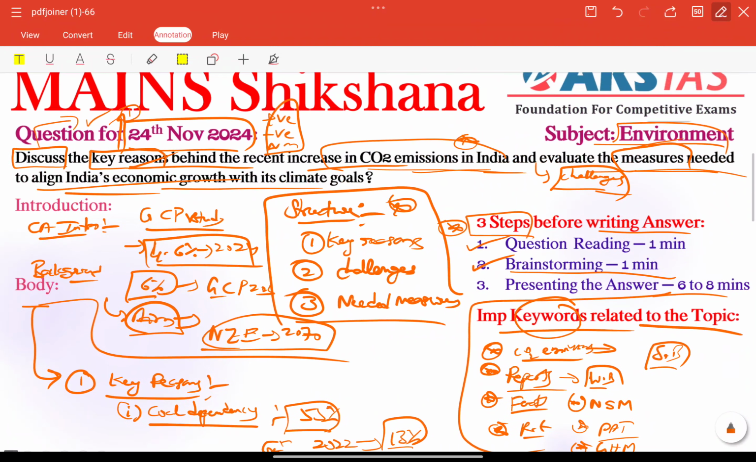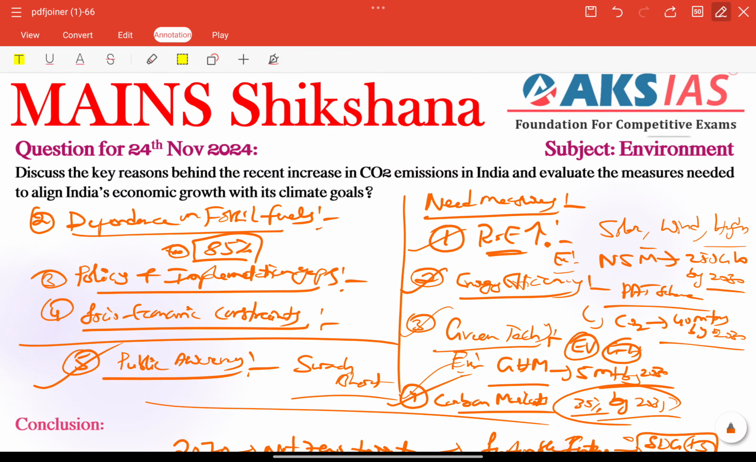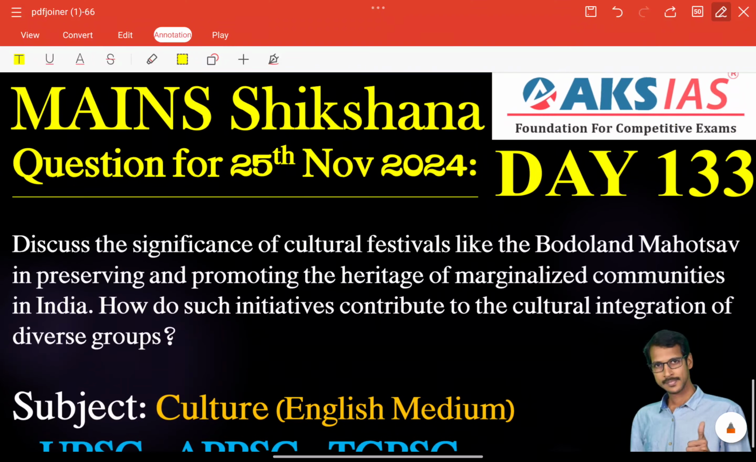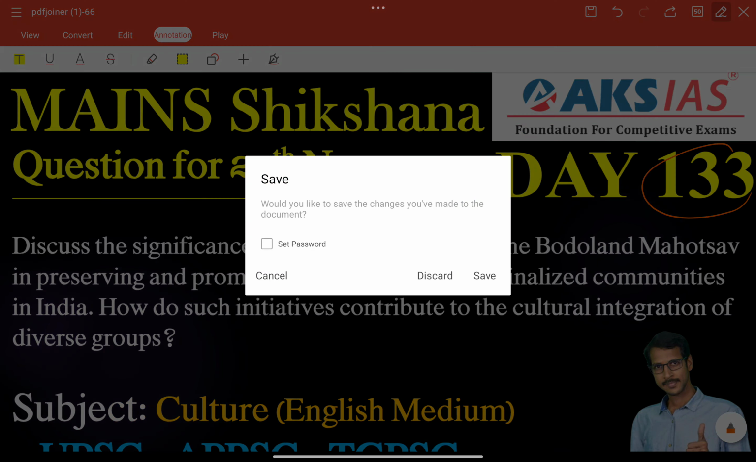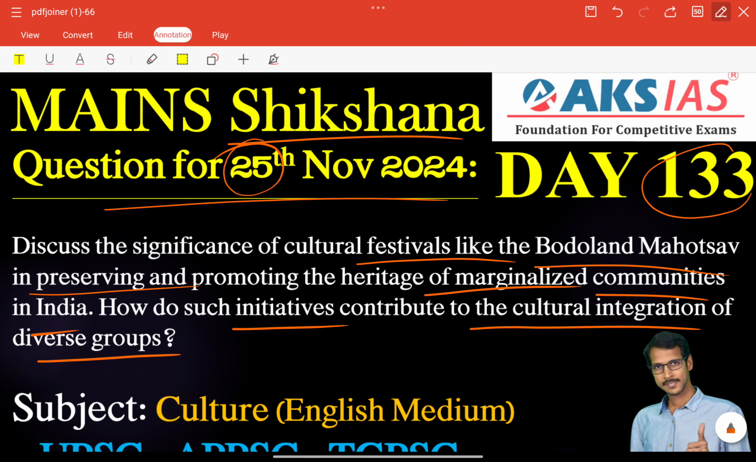Whatever keywords and question tags are mentioned in the question itself, we are addressing each and every one, including challenges that were missed in the question. So the next important question is Day 133 Mains Shikshna question for 25th November 2024. Discuss the significance of cultural festivals like Bodoland Mahotsav in preserving and promoting the heritage of marginalized communities in India. How do such initiatives contribute to the cultural integration of diverse groups?